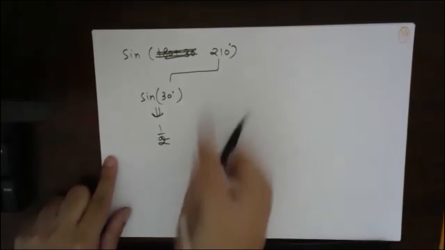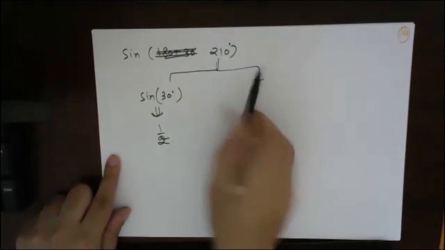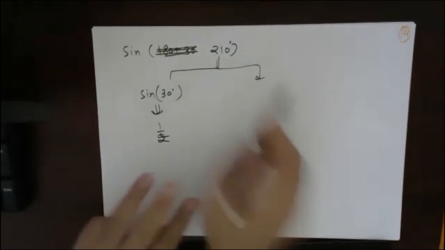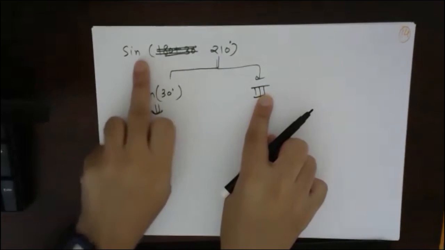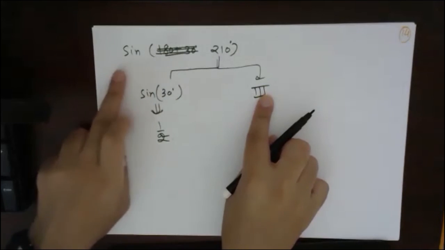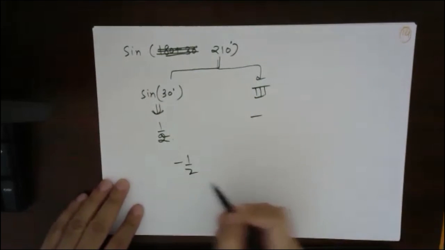So this is 1 by 2. 210 degrees, which quadrant? Third quadrant. Sine in the third quadrant, what is the sign? Positive or negative? Negative. So what is the value? Minus 1 by 2. Simple.